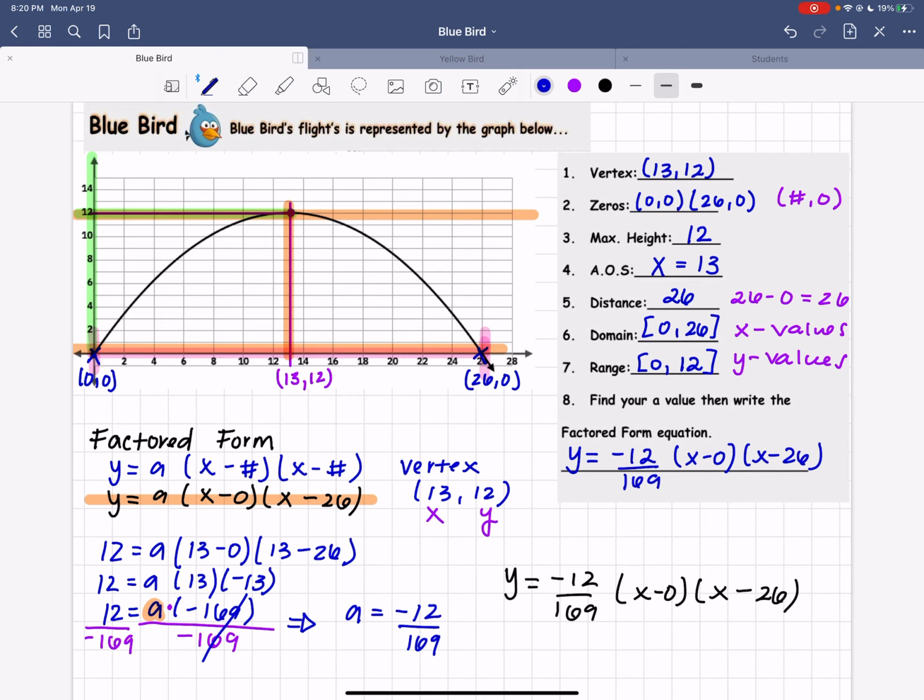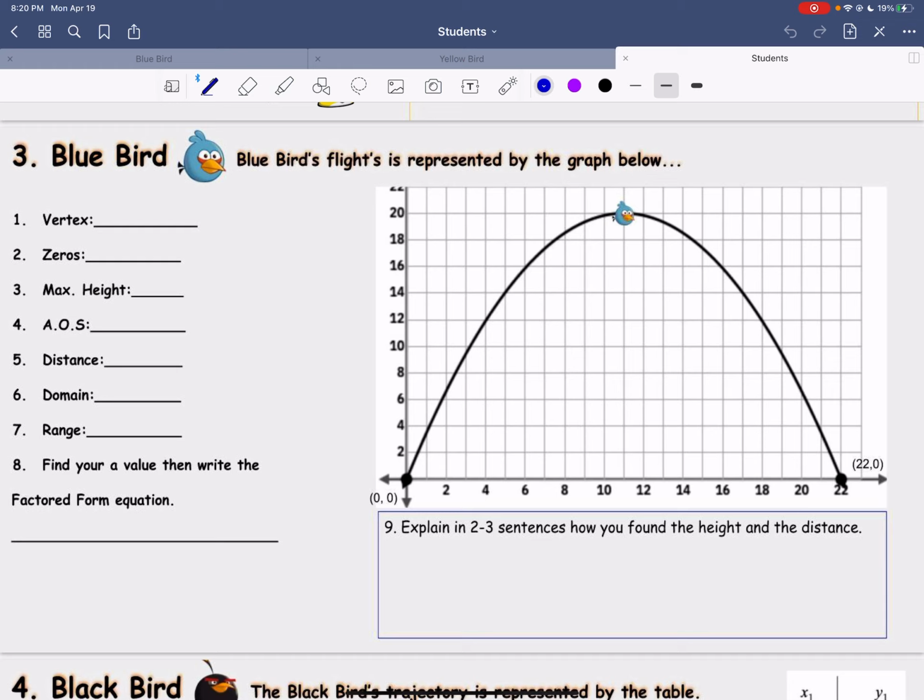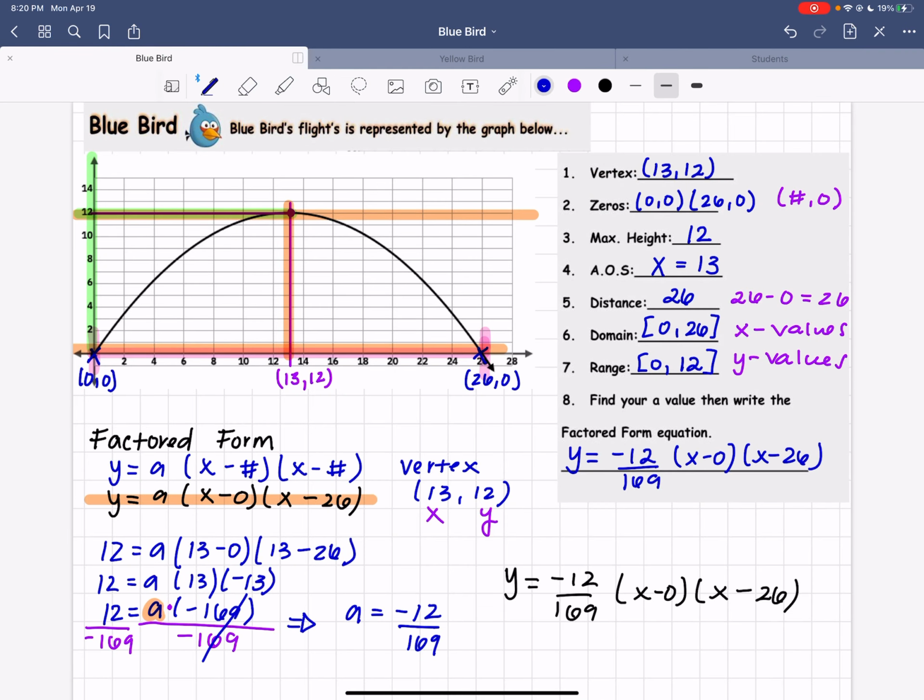So now that we found everything, since you have the graph, all you have to do is explain in 2 to 3 sentences how you found the height and the distance. So 2 to 3 sentences, I need you to explain how you found your height and your distance. This one was an easy one because you were given the graph. So the only hard part was question 8, finding the factored form equation.